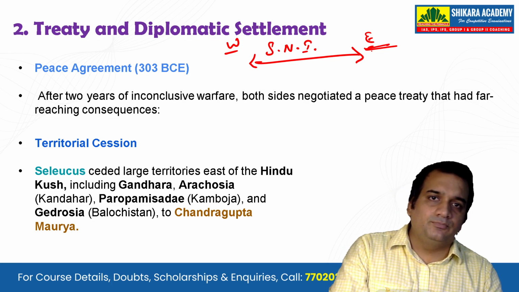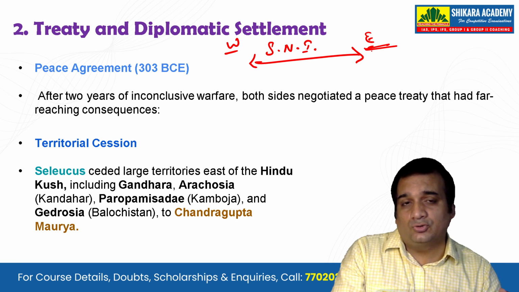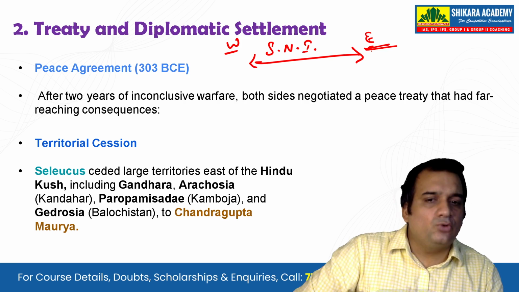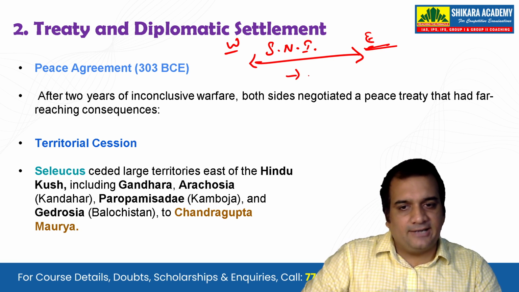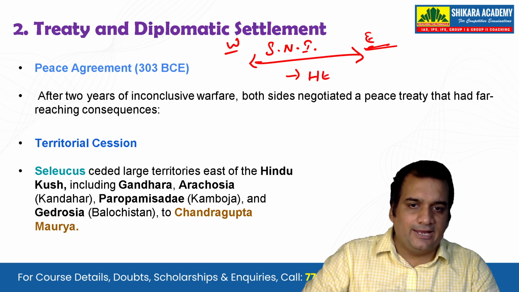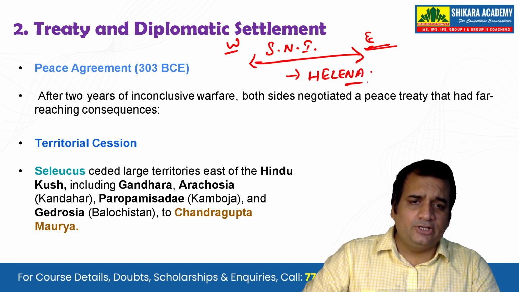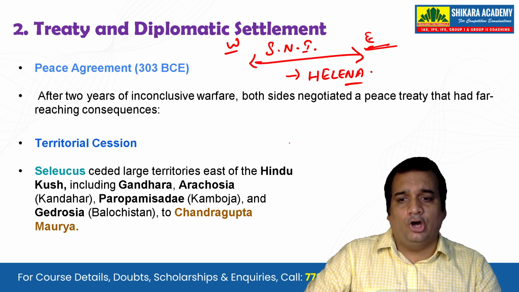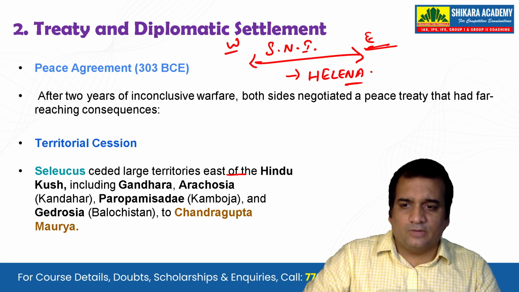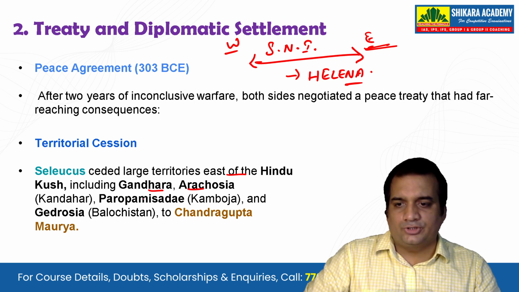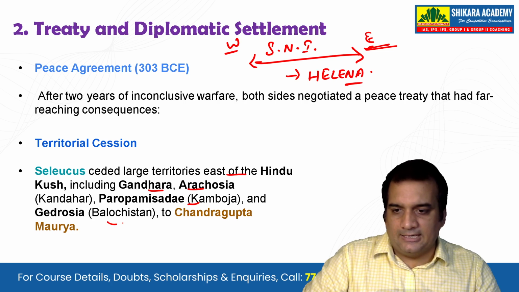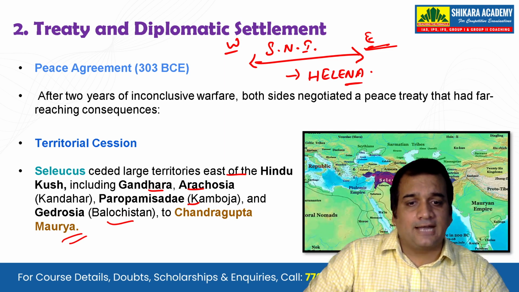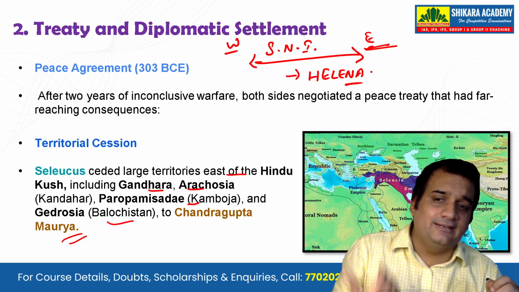So it was thought by Seleucus Nicator the First to be a wise decision to make the alliance with Chandragupta Maurya, and for that he will offer a matrimonial alliance, offering his daughter Helena to be married to Chandragupta Maurya. That is one thing, and along with that he will also give the territories east of the Hindu Kush, including Gandhara, Arachosia, Kamboja and Balochistan, to Chandragupta Maurya. So these are the two things that he is giving.